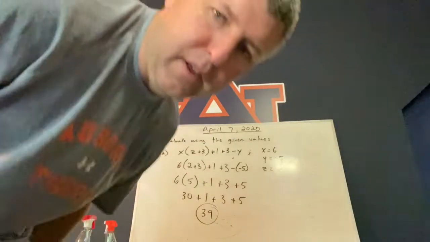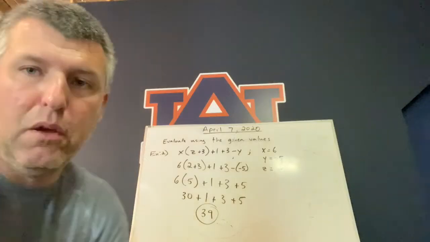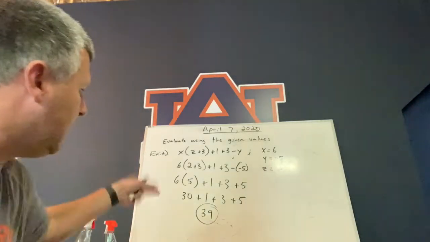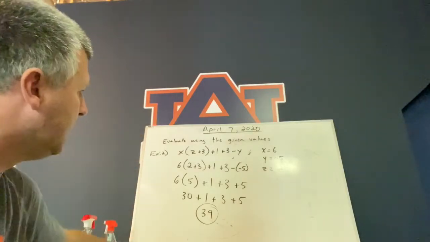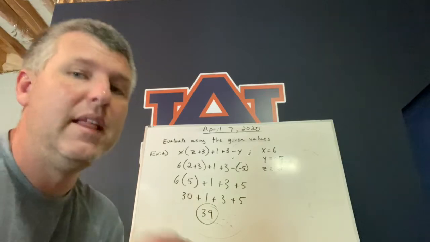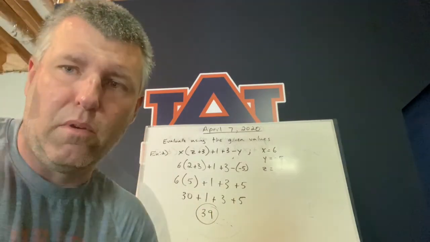So again, we could do that step by step, but it's probably much easier just to go through, knock it out like that, and be done with it. So again, make sure you can handle this problem, and make sure you understand you're just replacing your variables with numbers, and then it's exactly like number 1. When I get back, we'll look at example number 3.